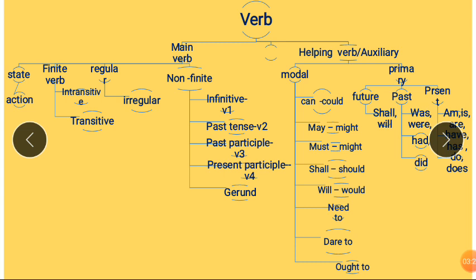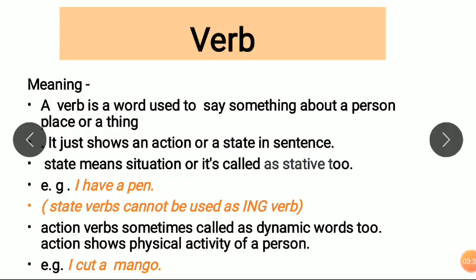Now in the first part we are going to see the main verb only, and in the second part we are going to see helping verbs. In our first picture I explained state or action. See, what is a state and what is an action? A verb is used to say something about a person, place or thing.